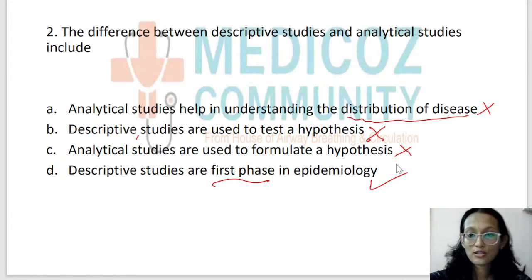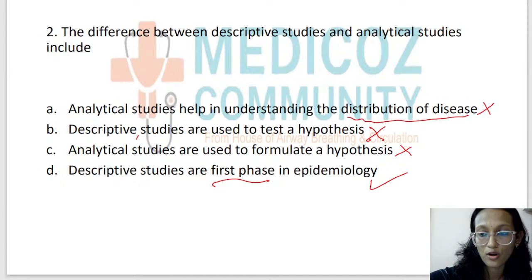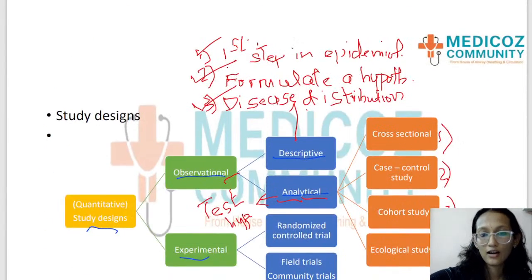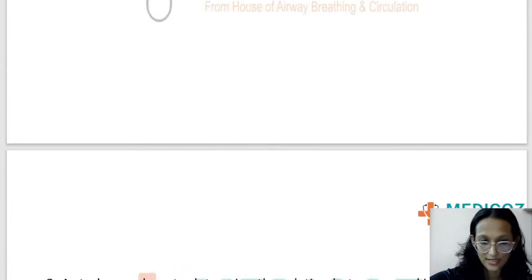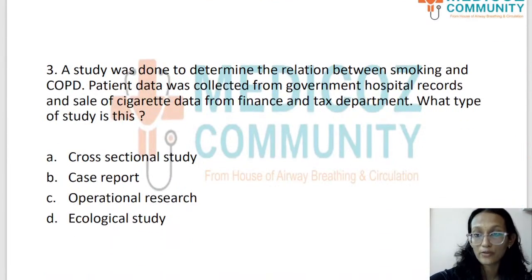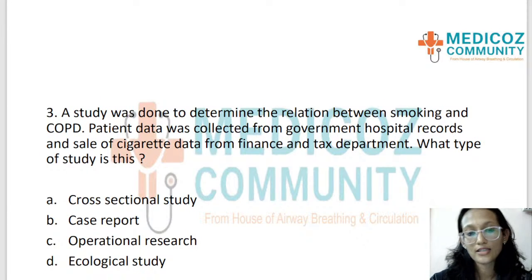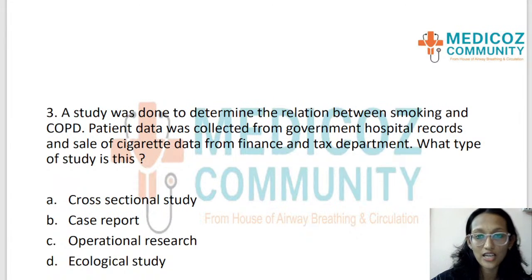Okay. So if you have any doubts in this descriptive or analytical studies, you can put them in the chat box. We can clear your doubts. If not, we'll move on to the next question. So once again, descriptive studies and observational analytical studies are very, very important concepts. So I have one more question from that part. And this is also a very important question which can come as a repeated question in many ways by just tweaking the disease or the situation that is there in this.